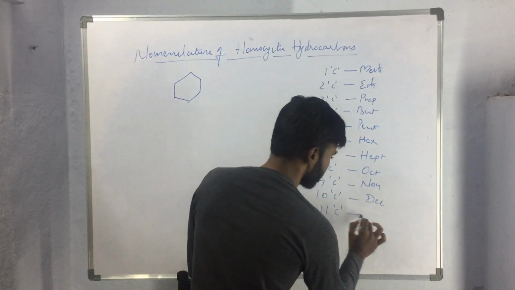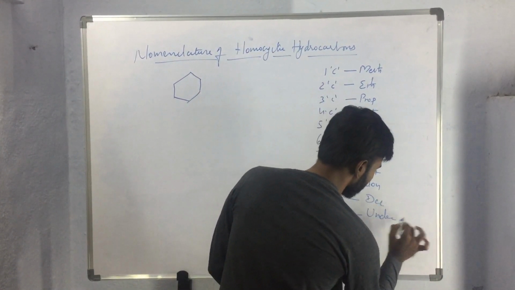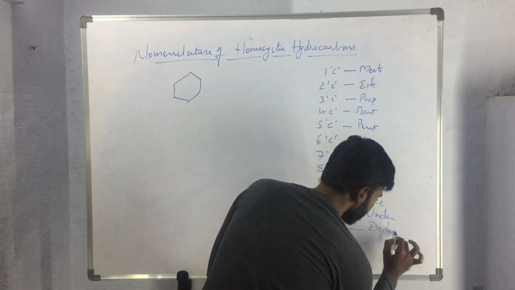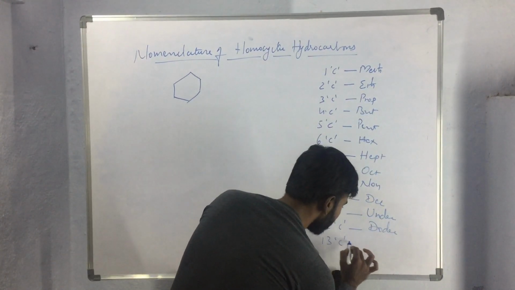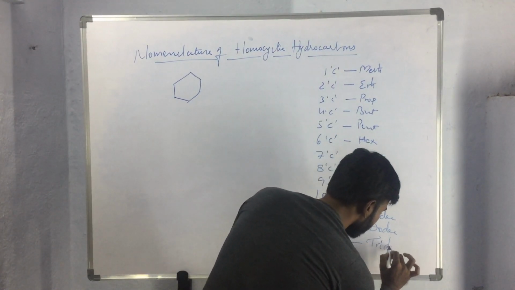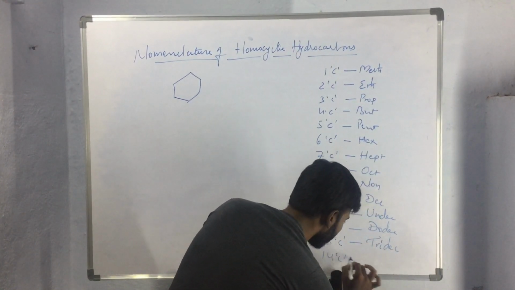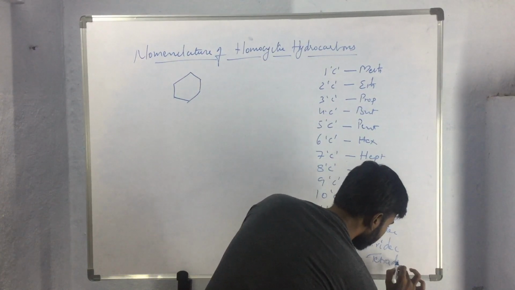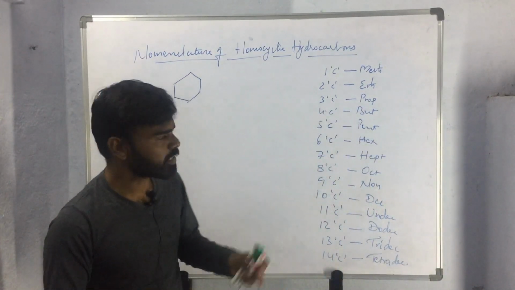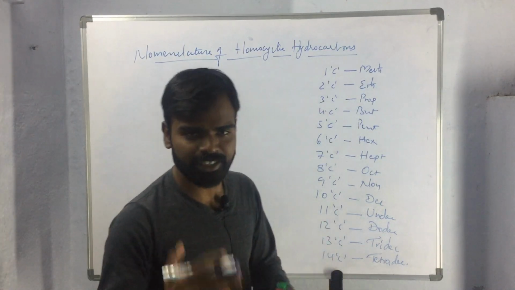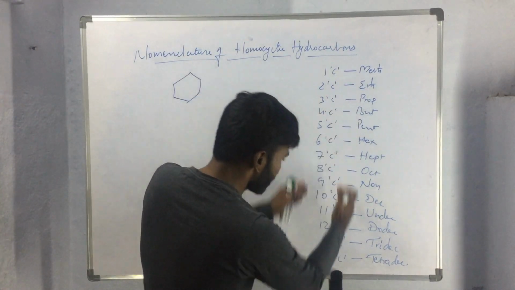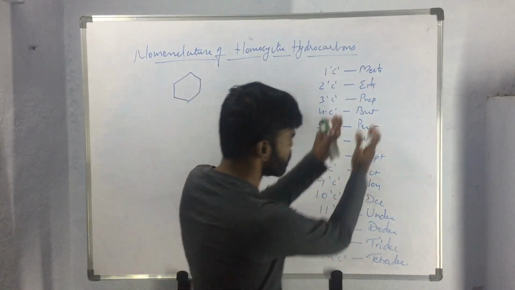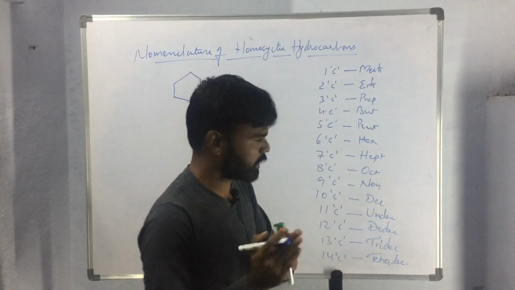11 carbon atoms, undec. 12 carbon atoms, dodec. 13 carbon atoms, tridec. 14 carbon atoms, tetradec. 15 carbon atoms, pentadec. 16 carbon atoms, hexadec, and so on. Like this, depending upon the number of carbon atoms the compound contains, we use the respective prefixes.